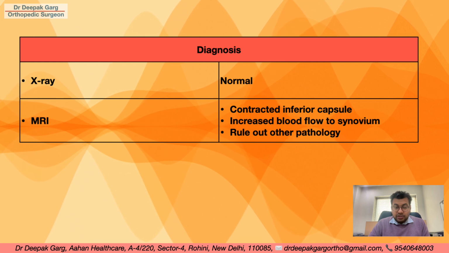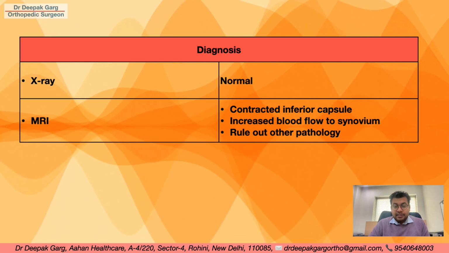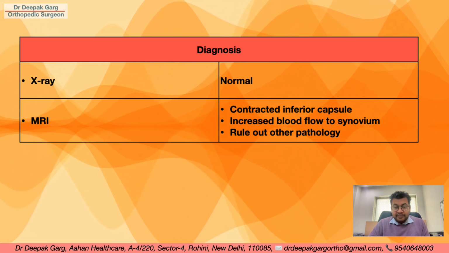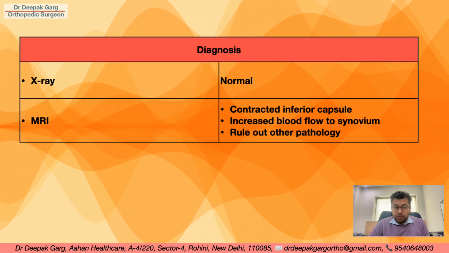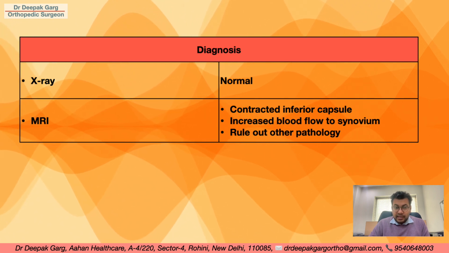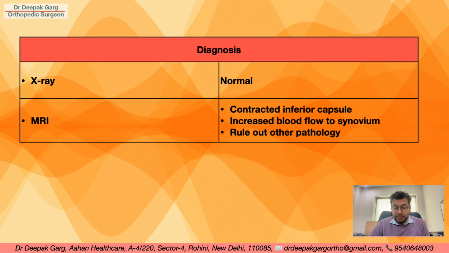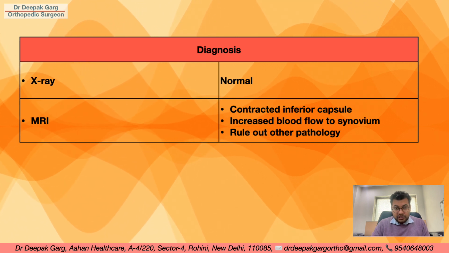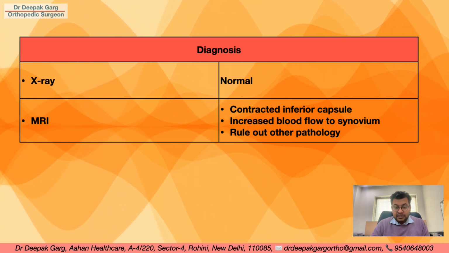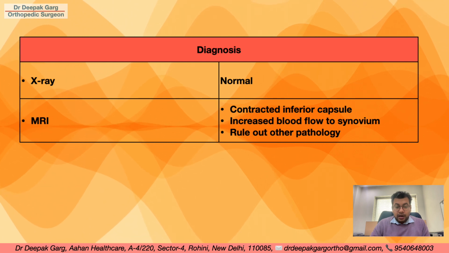Now to diagnose it, we can go for X-rays. X-rays will usually be normal, and then we can go for MRI. MRI may show us a contracted inferior capsule and increased blood flow to the synovium, and it will rule out other pathologies that may be a cuff tear or something else. So we will rule out the other pathologies.